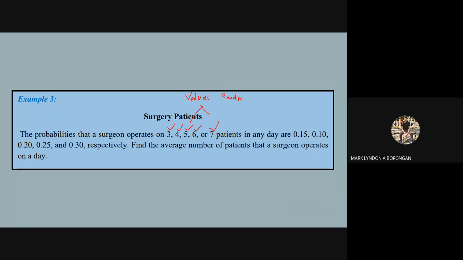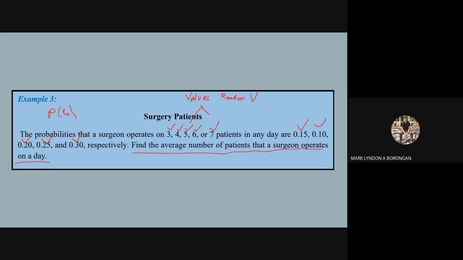Kani siya muna siya ang ato ang probabilities of the random variable. So that will be p of x sub n lang na. And then find the average number of patients that a surgeon operates on a day.